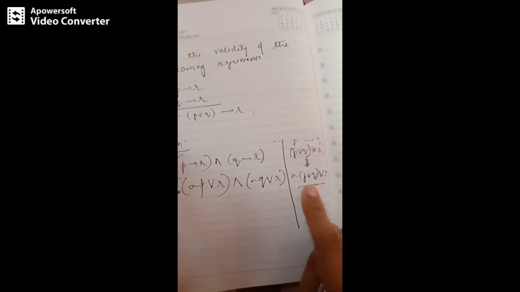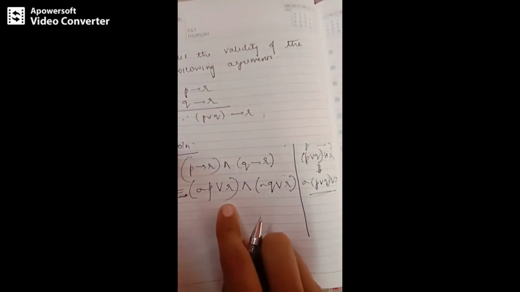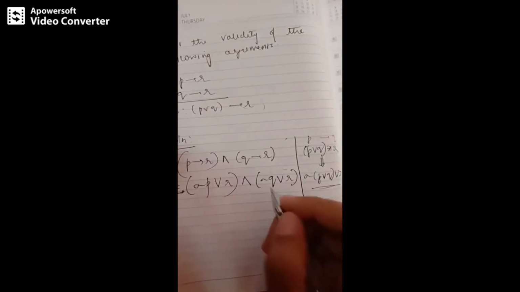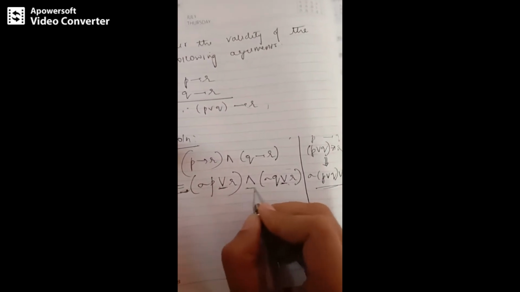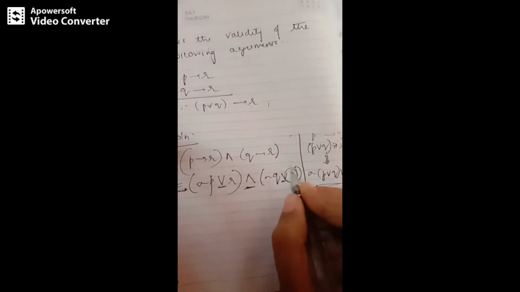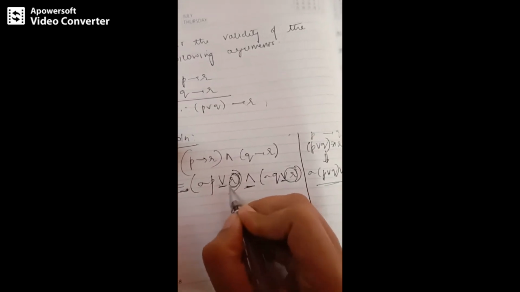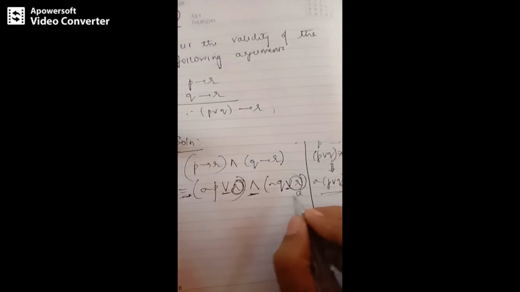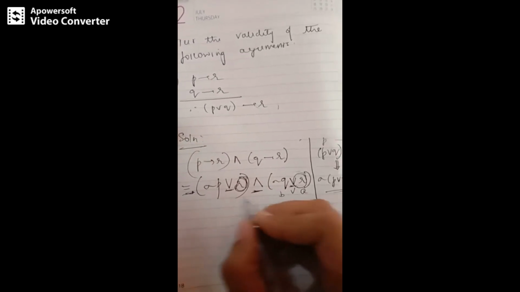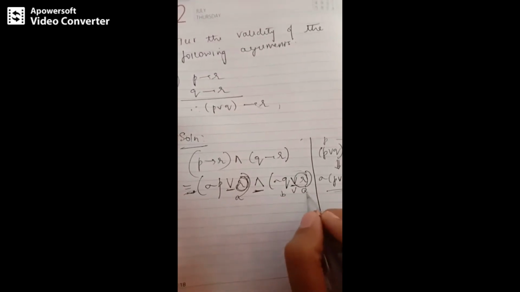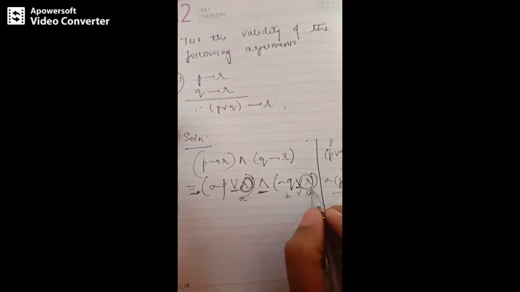So how could we get this? Let's check. Now you can observe the connectives. We have OR inside and outside, and we have the same term, that is R. So we can say there is a form of the distributive law. Let's say it is A or B, and A or C, correct? I am using the same alphabet because it represents the same R over here.